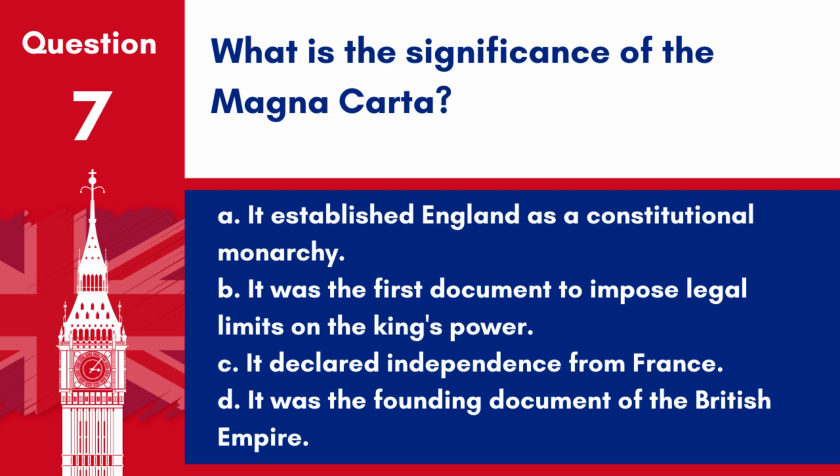Question 7. What is the significance of the Magna Carta? A. It established England as a constitutional monarchy. B. It was the first document to impose legal limits on the king's power. C. It declared independence from France. D. It was the founding document of the British Empire. Answer: B. It was the first document to impose legal limits on the king's power. The Magna Carta, signed in 1215, is a cornerstone of modern democracy and rule of law, limiting the monarchy's authority and ensuring fundamental rights.